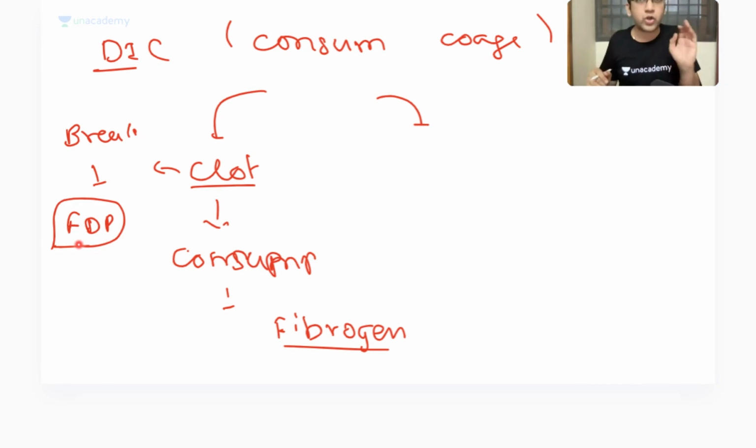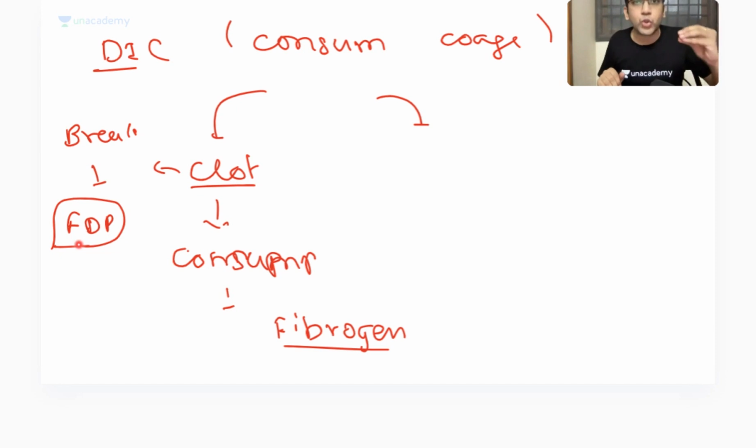The clot broke, that's all I can say. When I look at FDP, I cannot say it has consumed everything. Just answer this question, Aditi. I'm having two clots in the body. The clot breaks. Will the FDP elevate? Randomly, I'm saying two clots. It will elevate. Why not? It's a clot, it is lysed, FDP will elevate. Two clots, it will elevate. 20 clots, it will elevate. 100 clots, it will elevate.